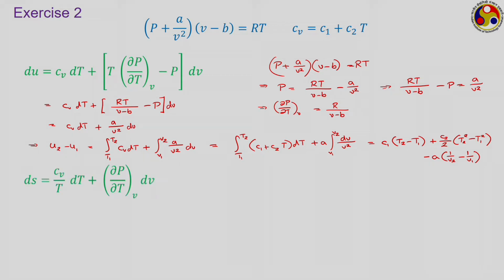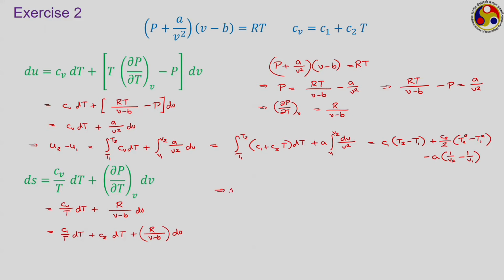Similarly, if we want to calculate the changes in specific entropy, this is the expression for specific entropy. So, there also you have to make use of this ∂P/∂T at constant V. So, what we have, we are putting it here. So, we have ds = Cv/T dT + (∂P/∂T at constant V, the expression that we have developed earlier, R/(V−B)) dV. That is, putting the expression for Cv now, we have C1/T dT plus C2 dT plus R/(V−B) dV.